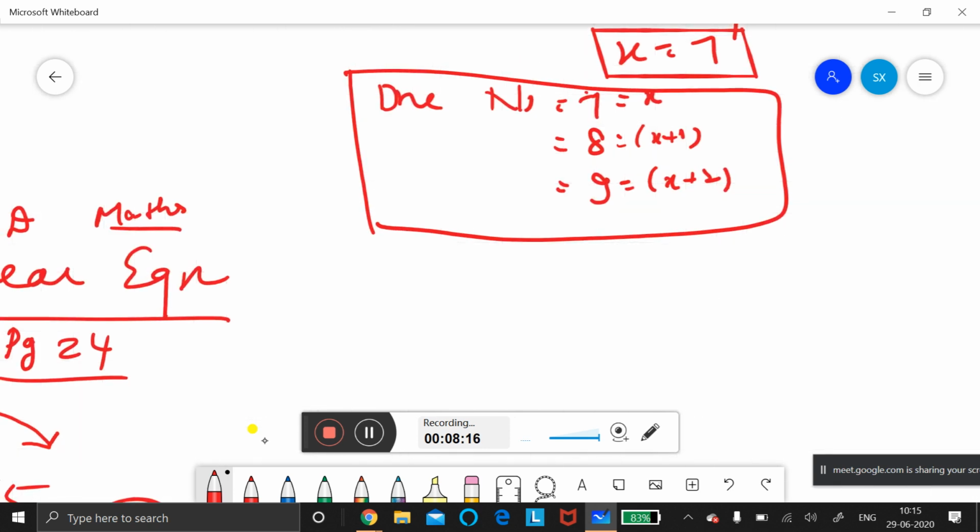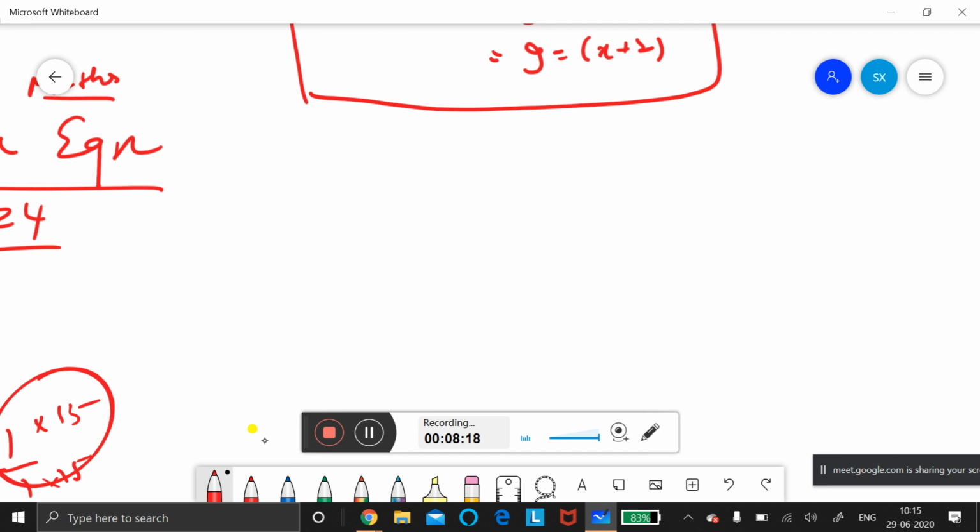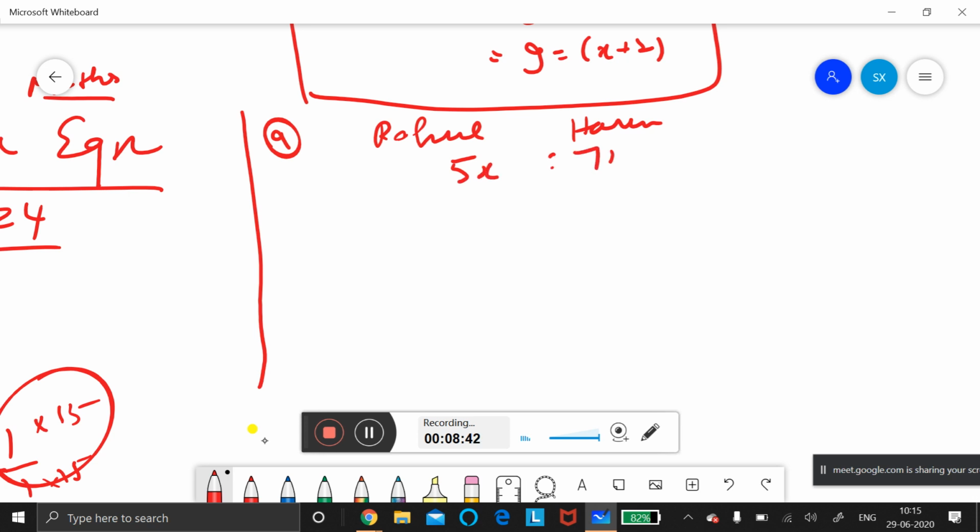Next is the ninth question. I want Karan to read. Karan Sai, read. The ages of Rahul and Arun are in the ratio 5:7. 4 years later, the sum of their ages will be 56. What are their ages? Very good.